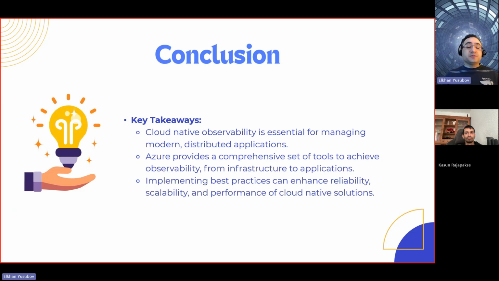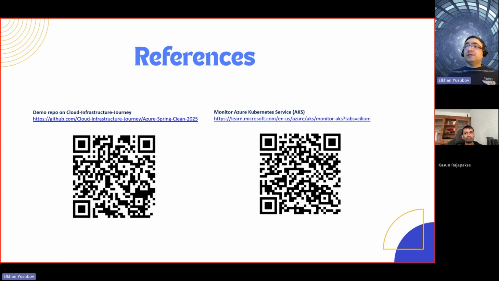Unfortunately, you need to customize your observability based on the application types and services that you are monitoring and providing support to your customers. That said, it would be great to look at some references: where to look after this and where you can learn more about observability for cloud native systems. Here is the demo repo that we just showed, where you saw the code, as well as the Azure portal where the provisioning of those services and their functioning was. So please check our cloud infrastructure journey repo and look into the Azure Spring Clean 2025 repo, specifically created for you for this session.